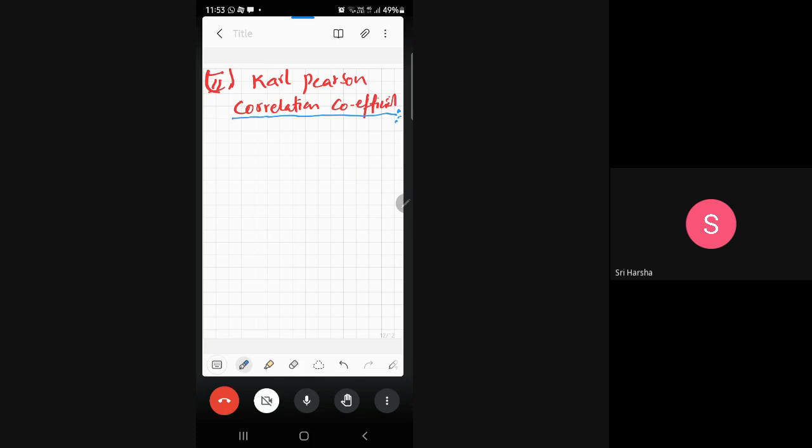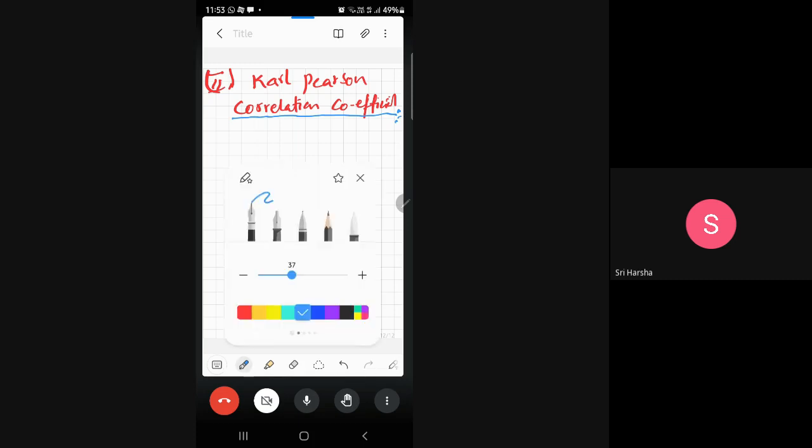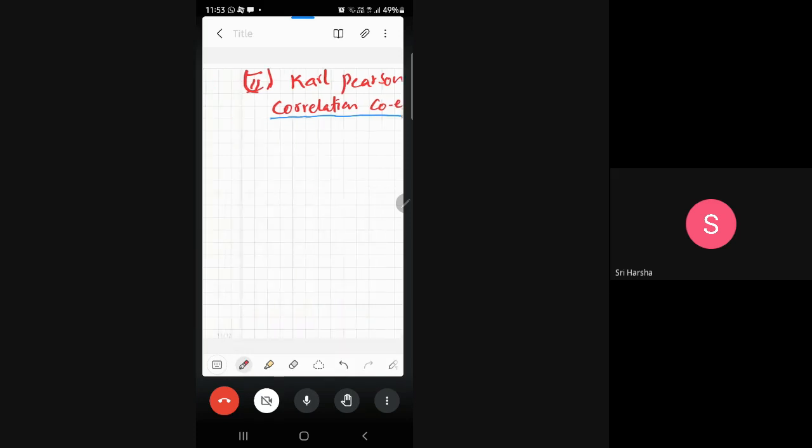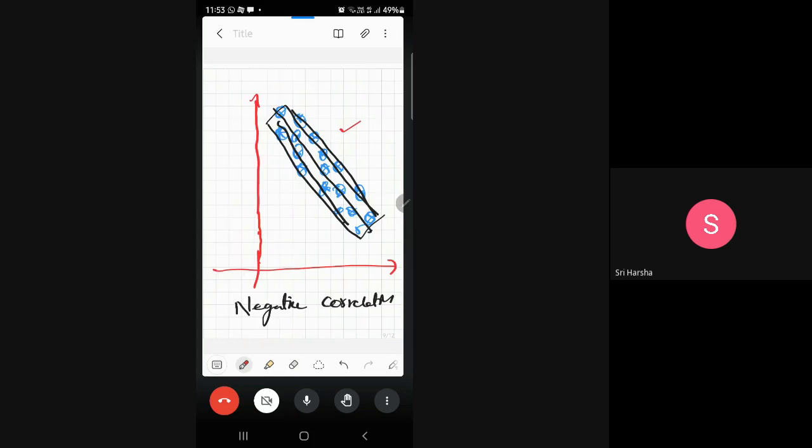So once, can you define negative correlation? Explain negative correlation. Just define it, sir. Means, you want me to explain this negative correlation? Just definition, sir. Definition only.